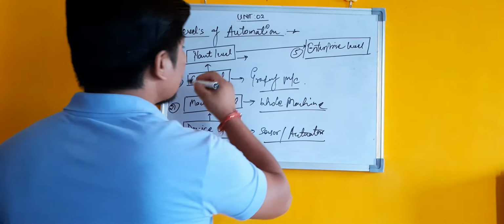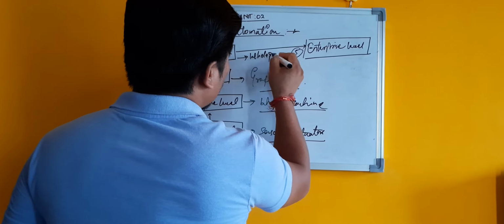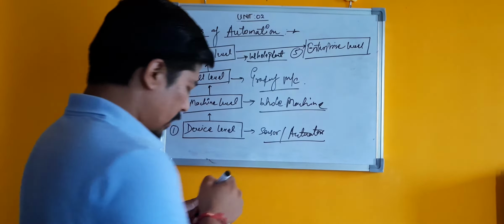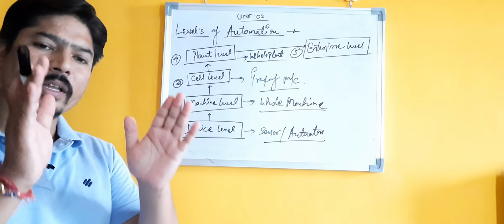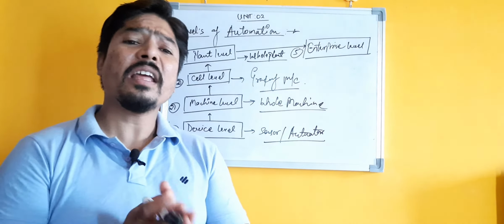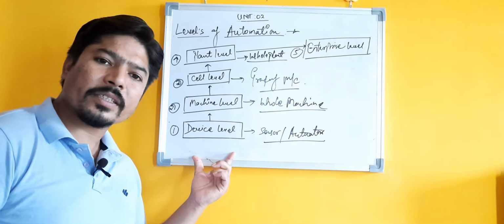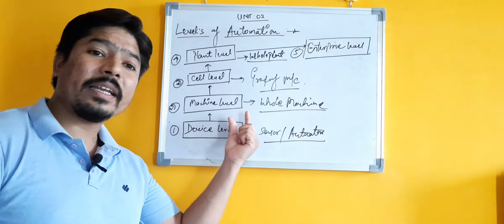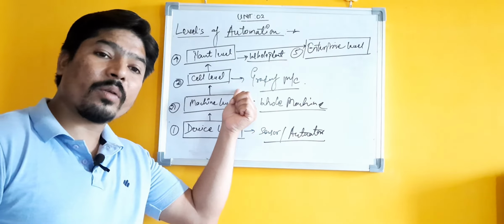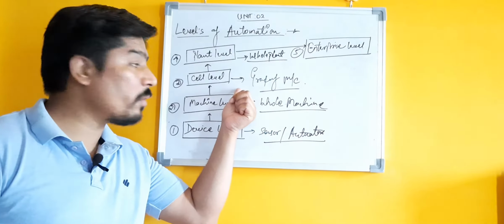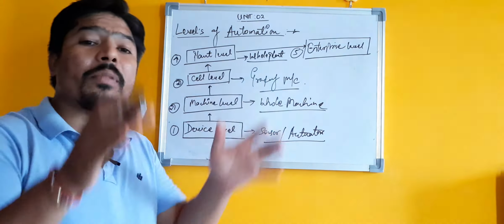Plant level means the whole plant. A whole plant means a complete production system, a whole manufacturing system or factory, where n number of devices create n number of machines, which create n number of cells, clusters, or groups of technologies, and these clusters or cells together make a complete plant.